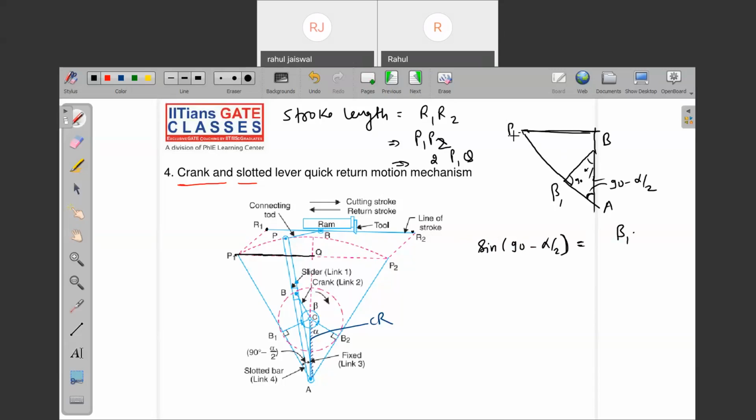Or let me write like this. What is this? P1Q, yes or no? So what I can write, that is sine 90 minus alpha by 2 is nothing but P1Q by AP1. Check it out from the diagram, from the triangle P1AQ. Now, what is this? This is cos alpha by 2, which is equal to P1Q. P1Q I need to get, right? And AP1 is what? Slotted arm length. Yes or no?